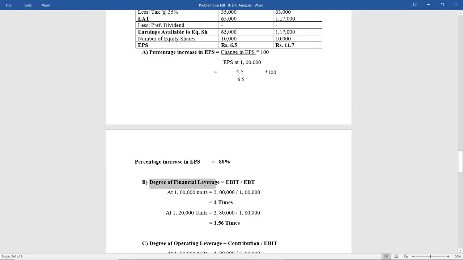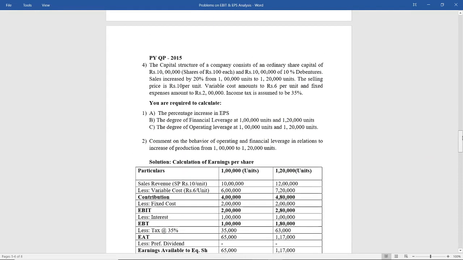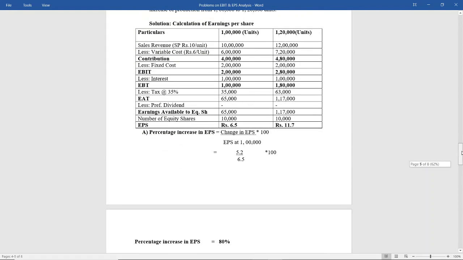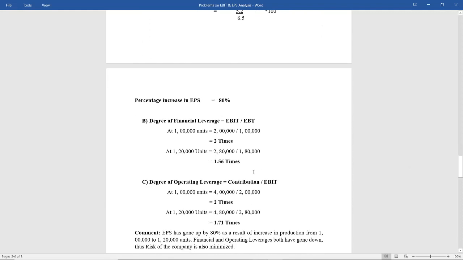Next, degree of financial leverage they are telling us to calculate. See here, option B, you have to calculate degree of financial leverage and degree of operating leverage both at 1 lakh and 1 lakh 20,000 units. Now we already know the formula for calculating financial leverage, which is EBIT divided by EBT. So at 1 lakh units you substitute the figures. EBIT is 2 lakhs divided by EBT, which is 1 lakh, and for 1 lakh 20,000 units 2 lakh 80 divided by 1 lakh 80, you get the answer. Leverage answer is always written in number of times.